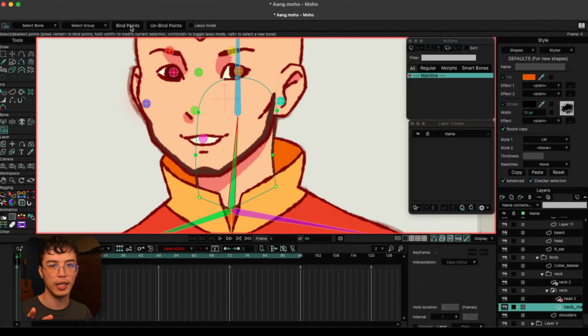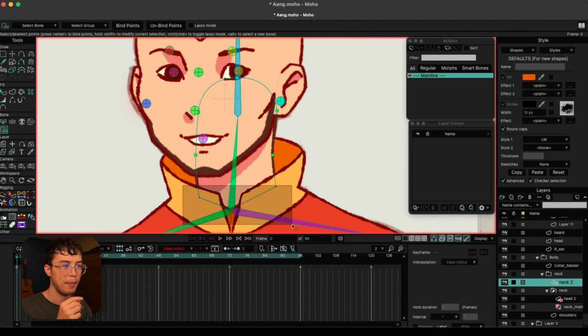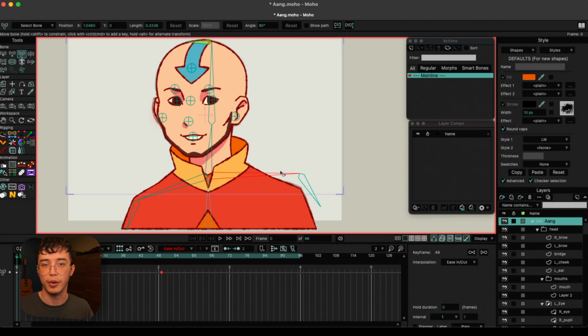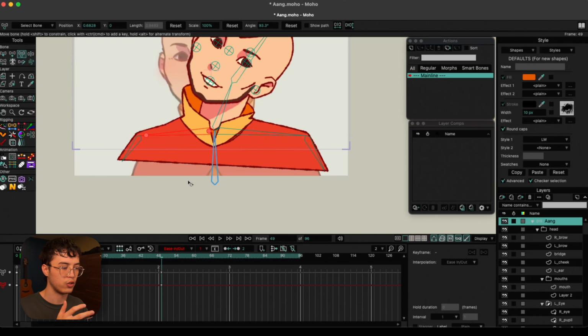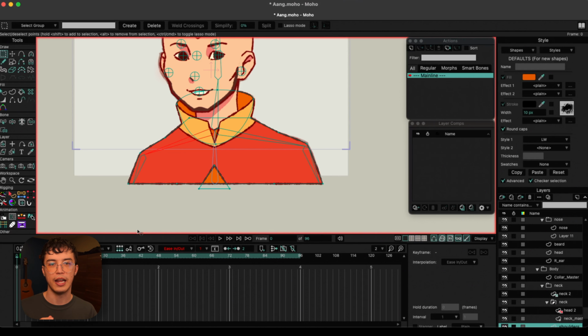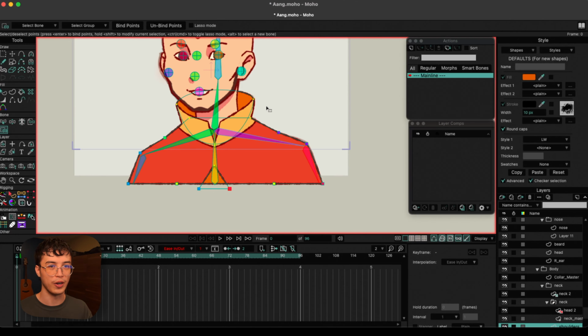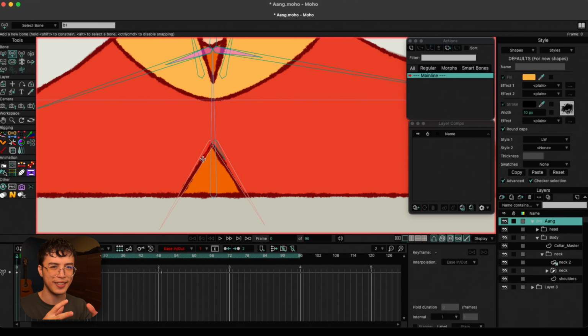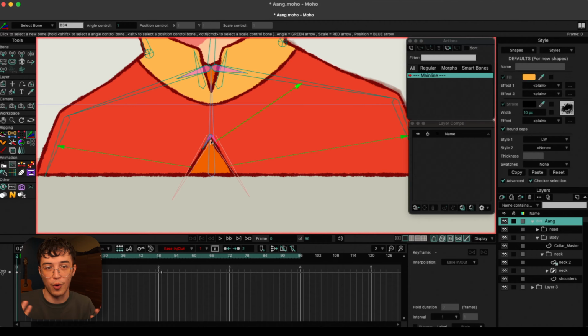Next, I began binding bones. Now, Moho has several methods to bind vertices or layers to bones, and I typically choose the one that's best suited to each specific area of the rig. Now, this is where a lot of trial and error happens. Much of my time from this point onward is rigging the character up and testing to see if things break or work or won't work.